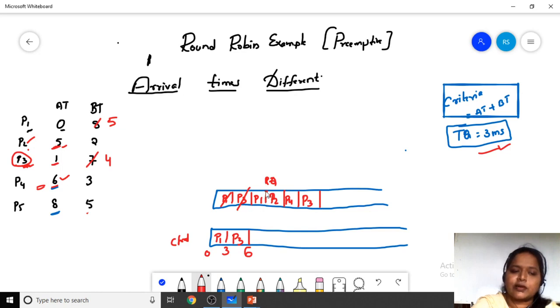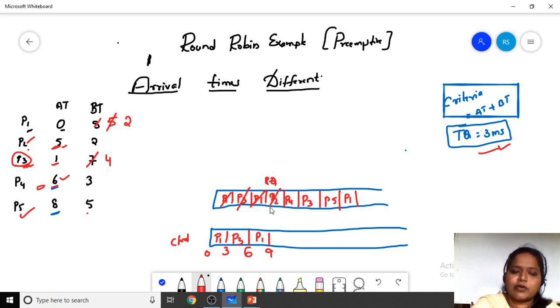Next in the queue is P1, so we give a chance to P1. P1 needs 5 milliseconds, but 3 milliseconds are done, so only 2 milliseconds remain. So from 6 to 9, the P1 process is going to run. Before admitting it back again, we have to check whether any process arrived between 6 and 9. Yes, the P5 process arrived. So we write P5 here, and then we admit the P1 process.